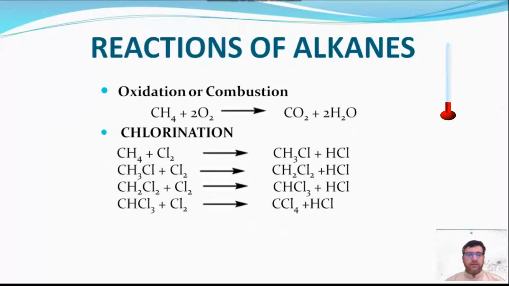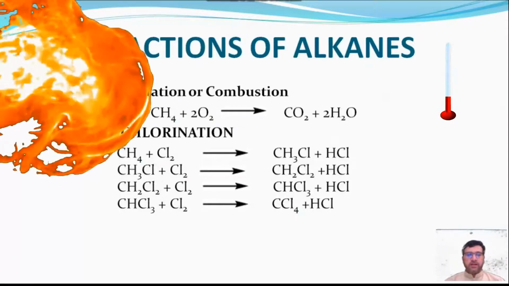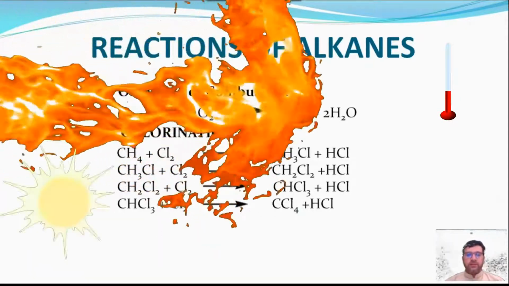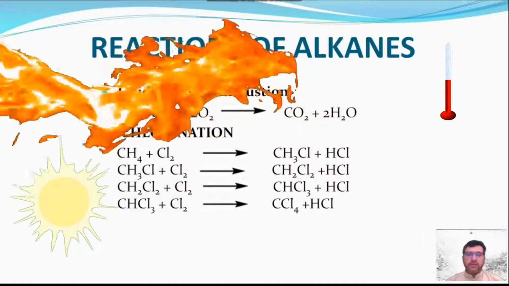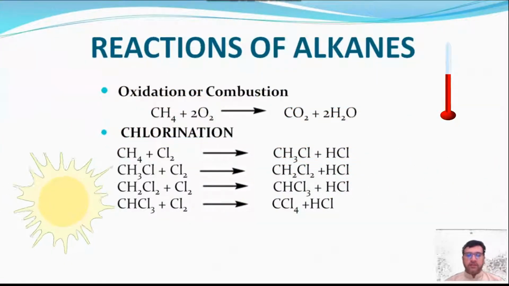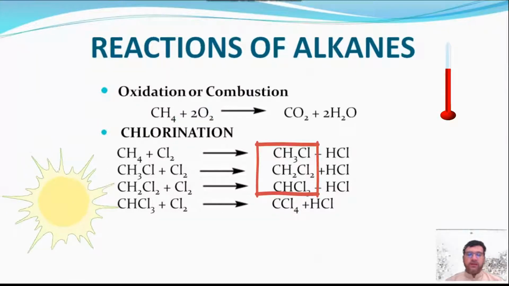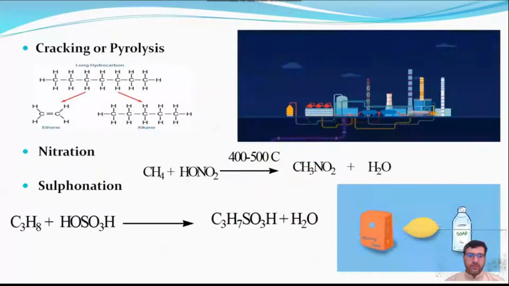Reactions of alkanes. Alkanes oxidize in the presence of high temperature and produce heat. Chlorination, it is also known as a photochemical reaction, and it gives methyl chloride, ethylene chloride, chloroform, and carbon tetrachloride. Cracking or pyrolysis, this is the reaction in which long hydrocarbons break down into smaller units. N-heptane breaks down into ethene and pentane.